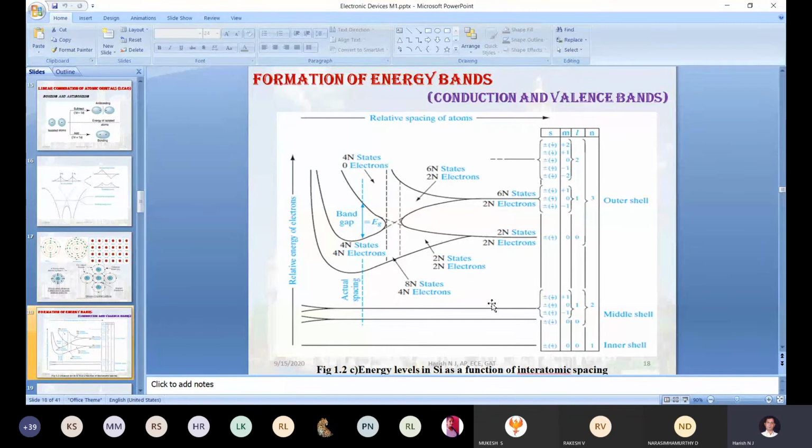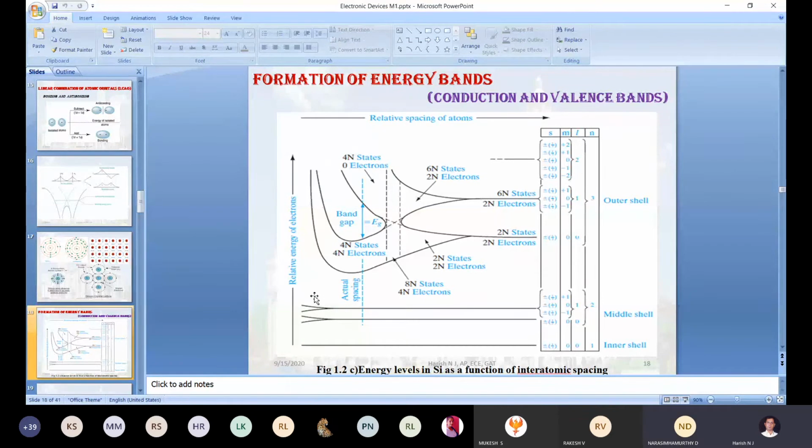Hence, the first orbit and second orbit do not interact. We can't say they do not interact. They will interact, but only when we put the 2 silicon atoms very near. It's possible to see the branches here, 2s and 2p, on the left side in the slide.